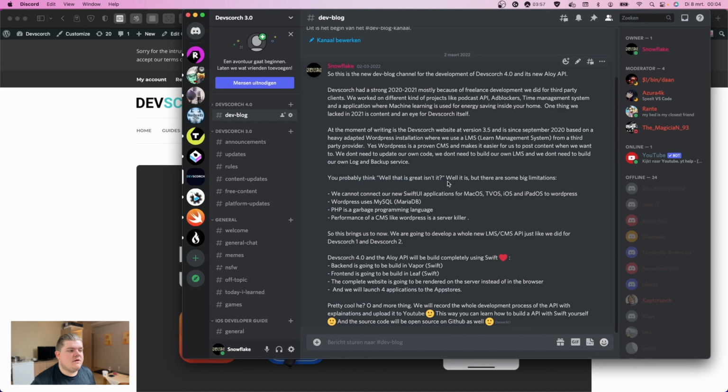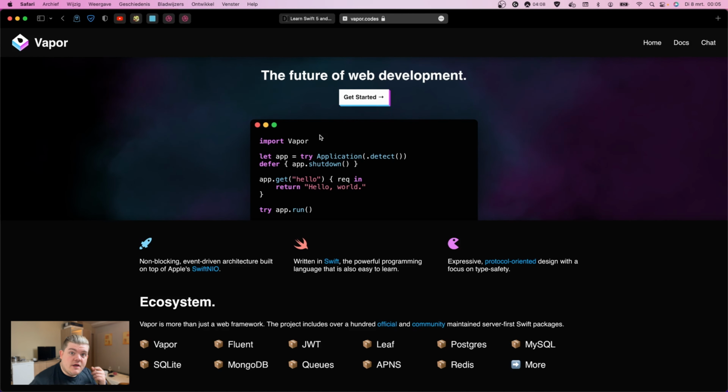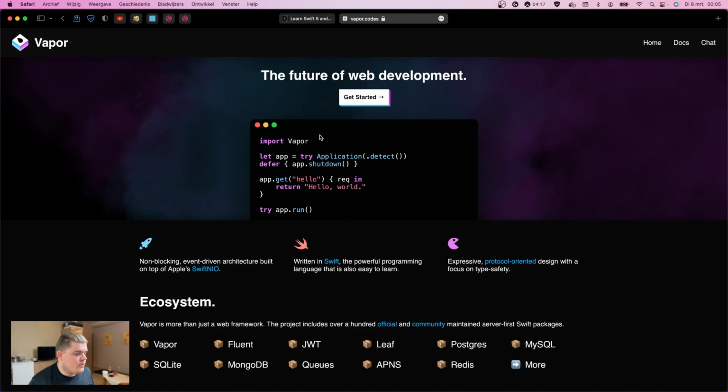And Vapor is actually this one. Vapor is a Swift framework which allows us to build websites and REST APIs using Swift. And the coolest thing about it is that it's really light. It adopts a lot of standard Swift development from iOS and SwiftNIO, so every iOS developer can actually work with this.